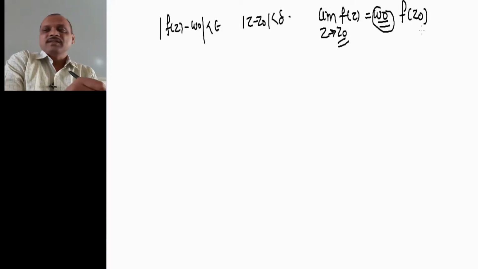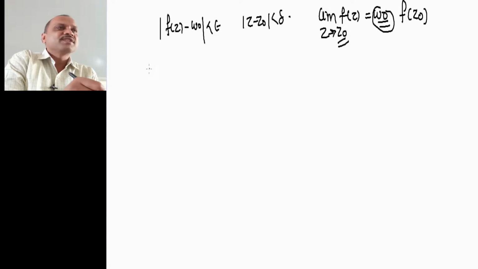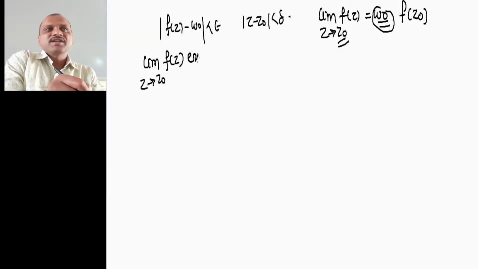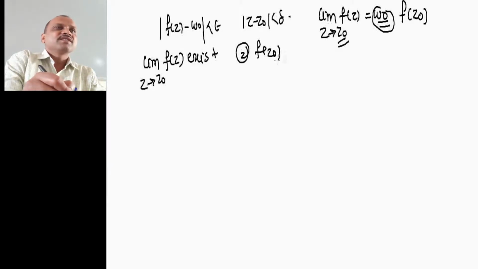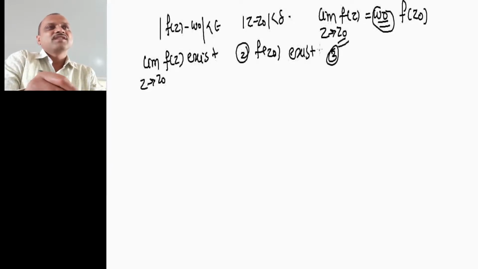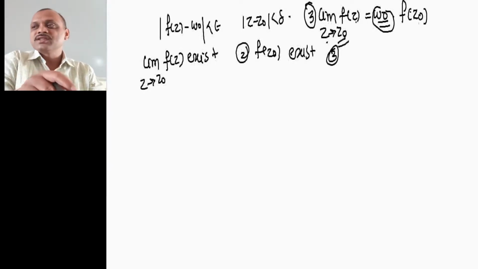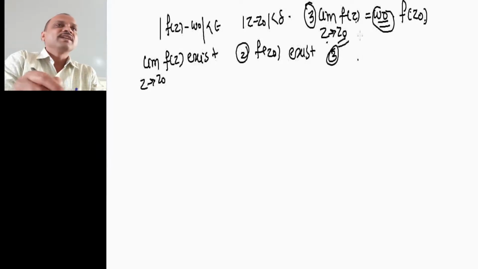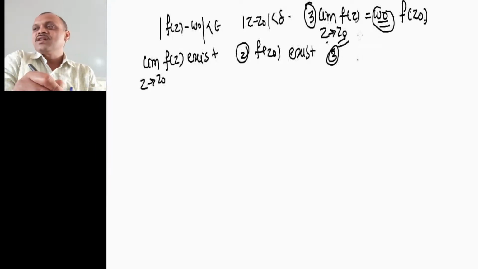So continuity means a function is said to be continuous whenever the first condition, the limit of f of z as z tends to z0, exists. Second condition, f of z0 exists. And third condition, the limit of f of z as z tends to z0 equals f of z0. If these three conditions are satisfied, then the function is said to be continuous.